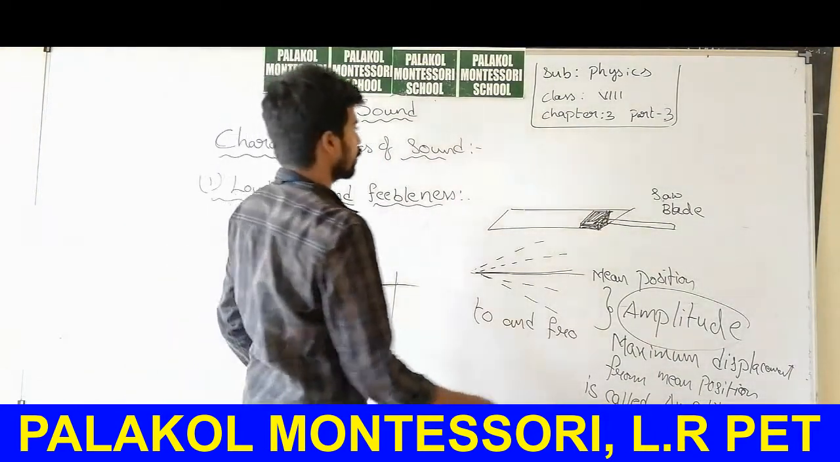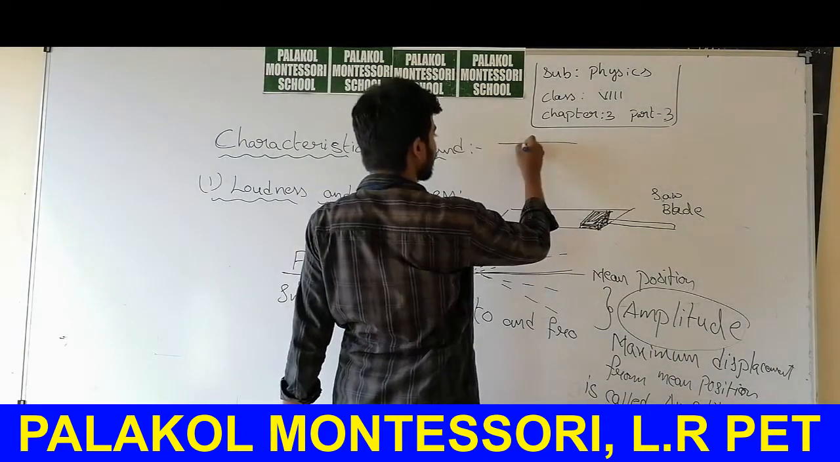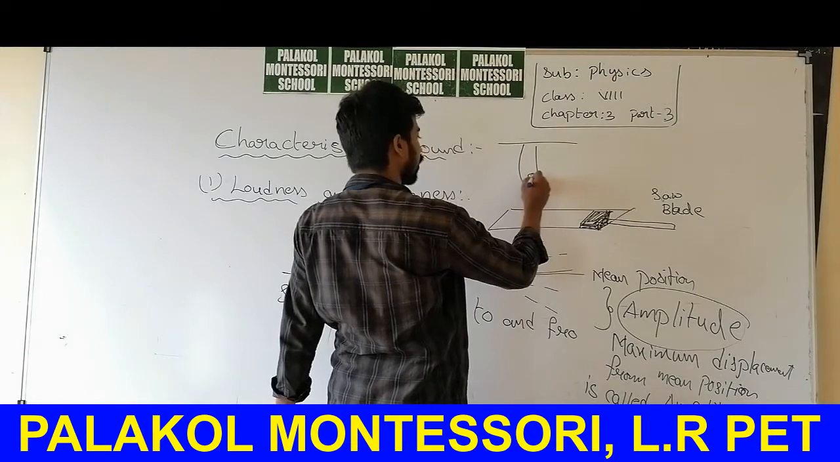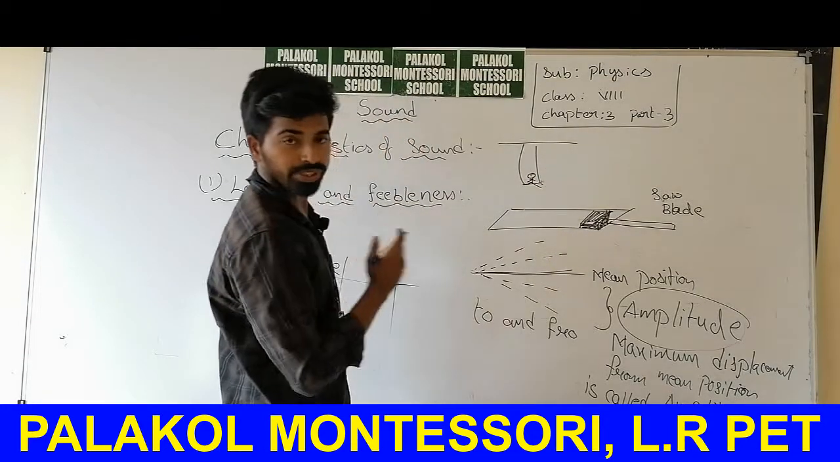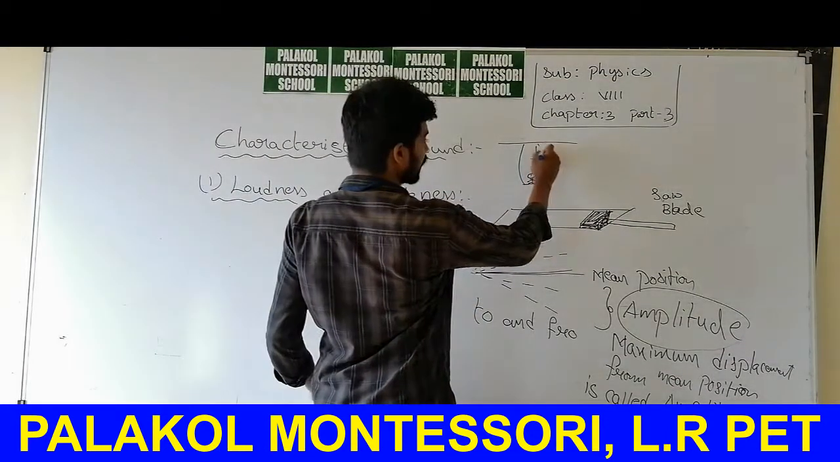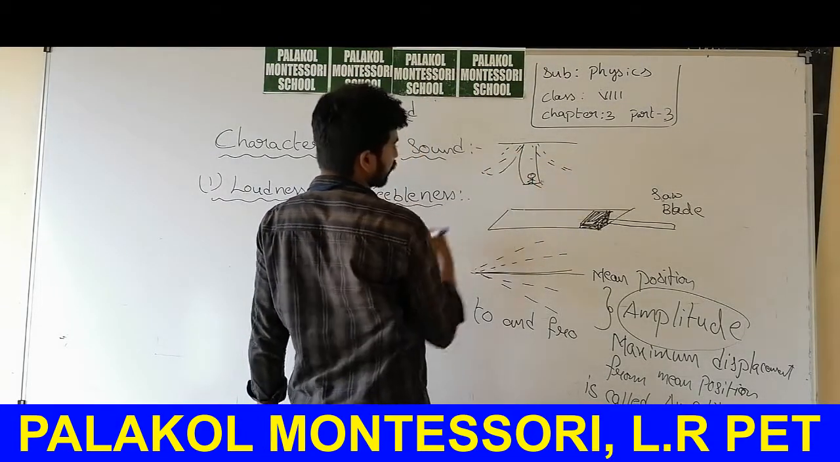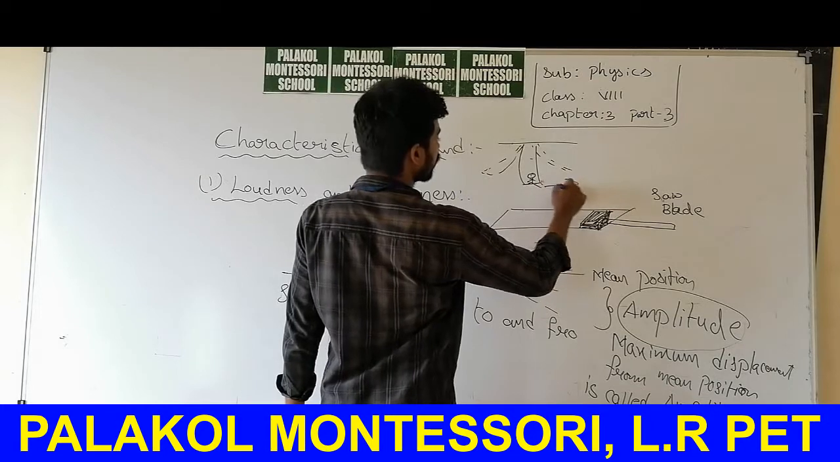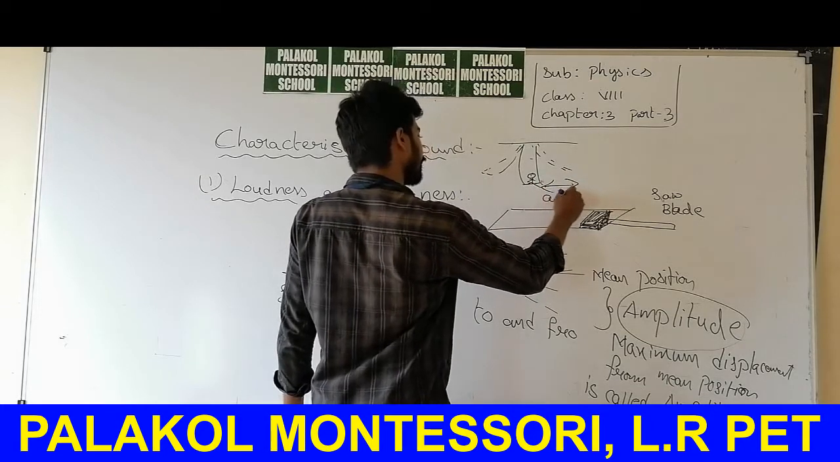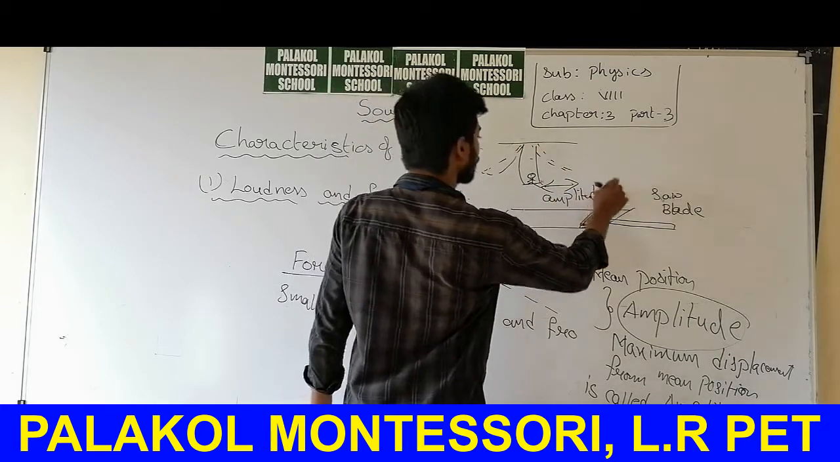For example, you are playing in the ground with a swing. The swing reaches up to here, and in this direction it reaches up to here. This displacement we call amplitude. Amplitude is the maximum displacement.